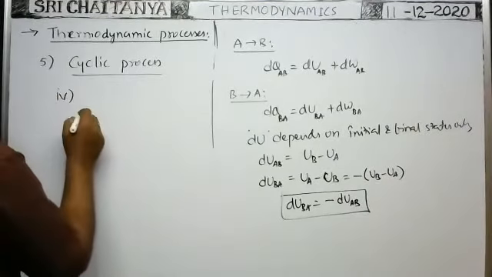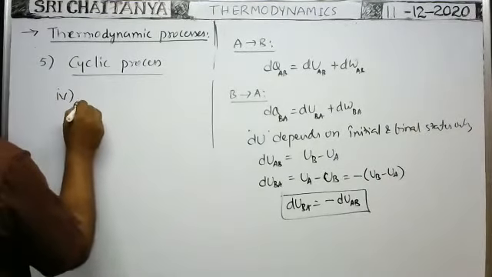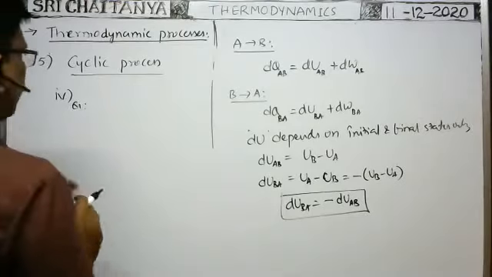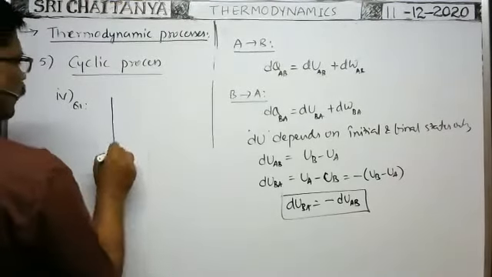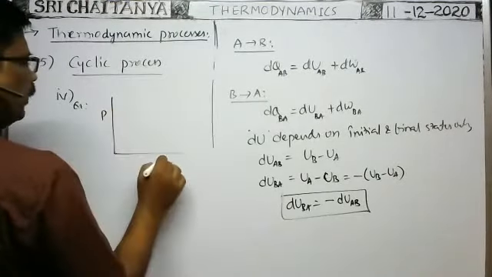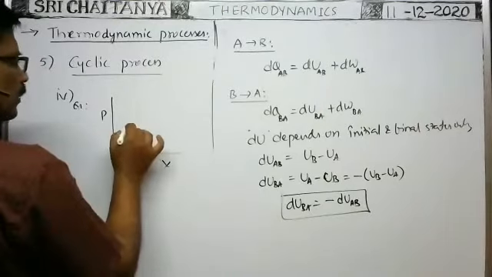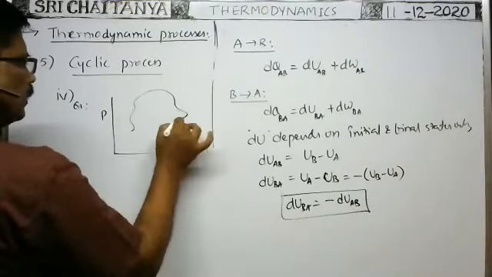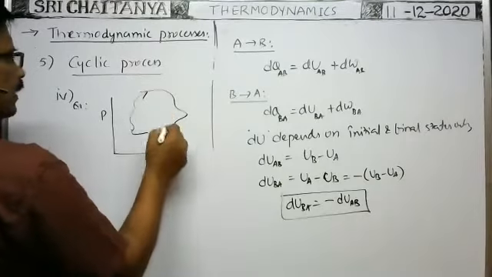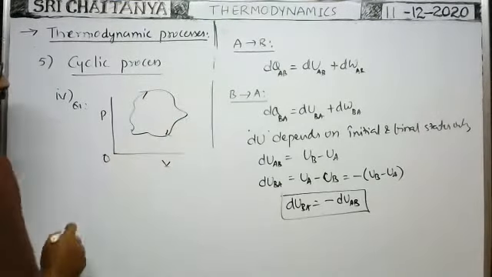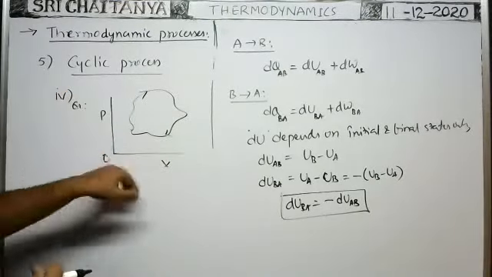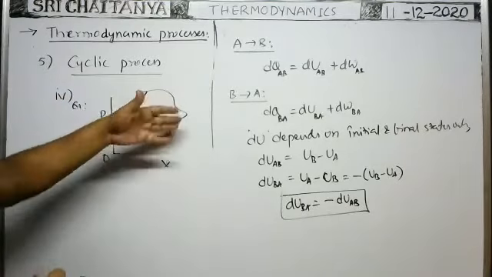Fourth one. Some examples in the fourth point we have to discuss. Suppose we are given a PV graph. It is a cyclic path. Whatever the cyclic path, the state changes take place along the cyclic path. So in a cyclic process, the PV graph is given by this cyclic curve.